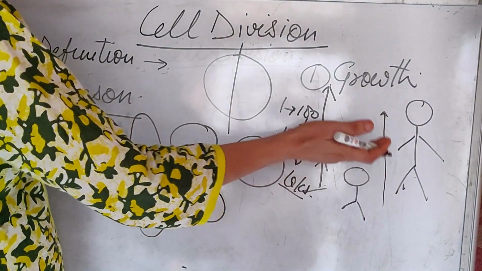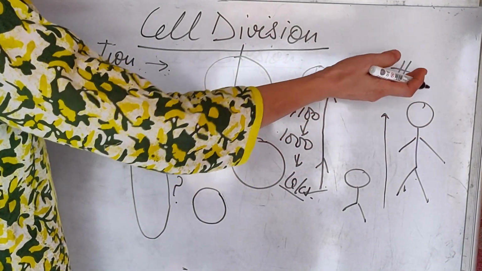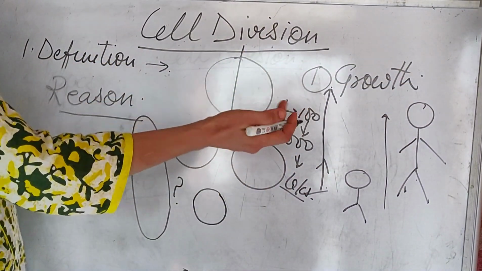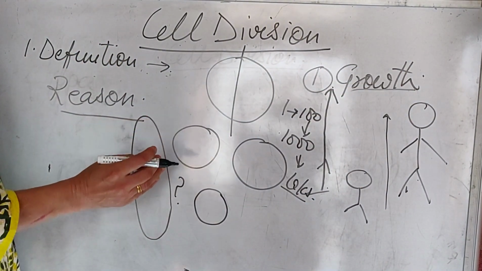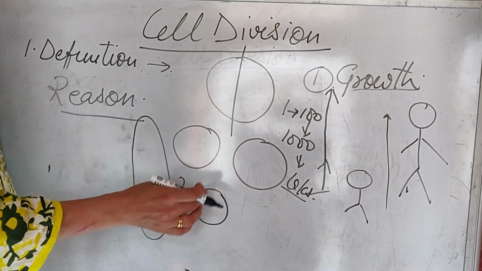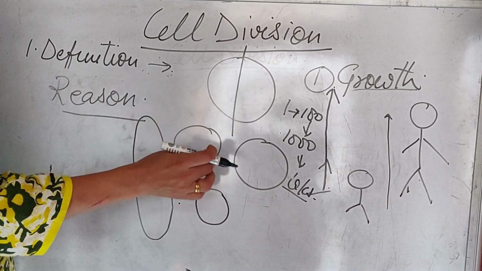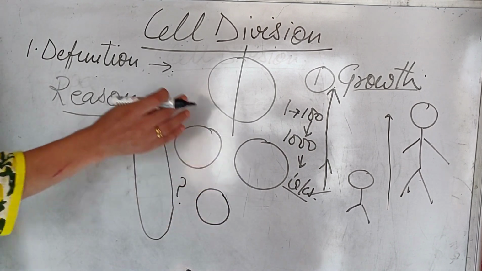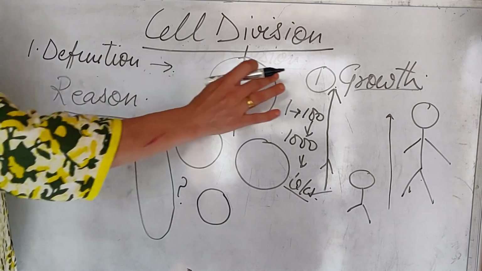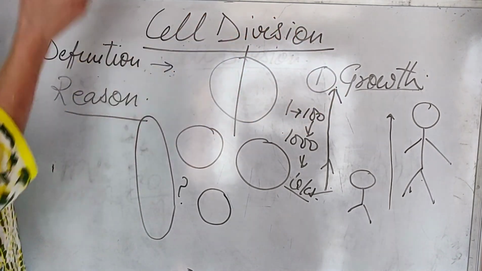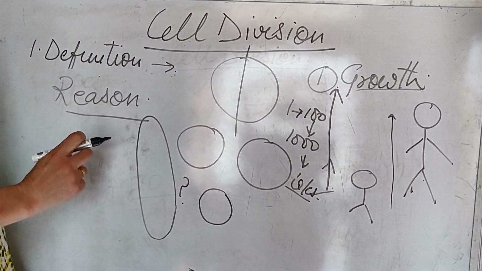So many cells are being added, and this adding up of more and more cells in your body results in growth or increase in size. This adding up from 1 to 2 to 100 to lakhs is possible by the process known as cell division. So one reason behind cell division is that it is required for the growth of the individual.